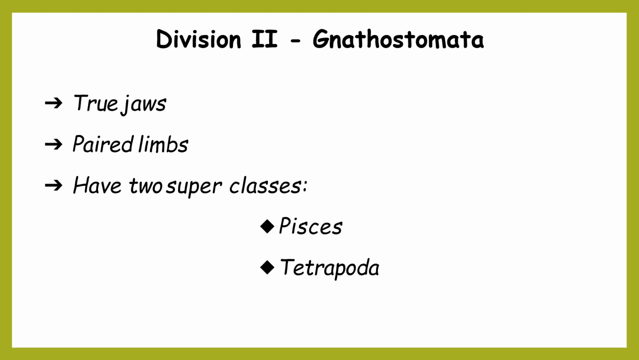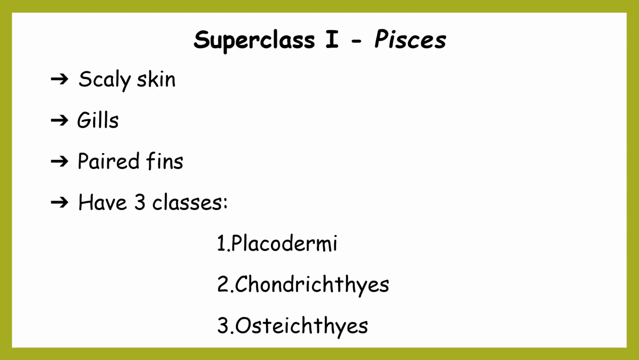Now coming to Division 2, Gnathostomata. The characteristics include true jaws. That's why this division is named Gnathostomata. Gnatho means true and stoma means jaws. They have paired limbs, and this division is further divided into two superclasses. The first superclass is Pisces and the second superclass is Tetrapoda.